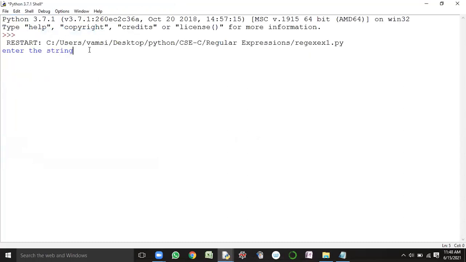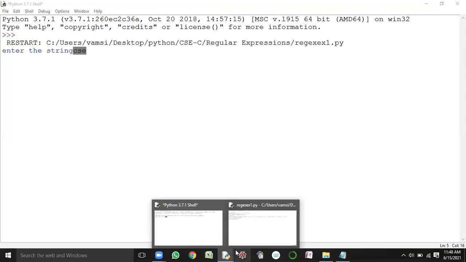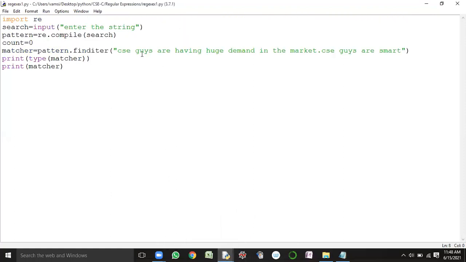See here what it is asking for. Input. That means the search pattern, right? So what sort of input has to be given to the program? The search pattern has to be given. So here I'm giving CSC. Now, is the CSC search pattern available within the target or not? This is the target, right? Within this target, does the CSC pattern exist or not?